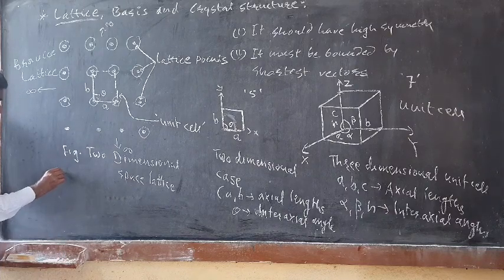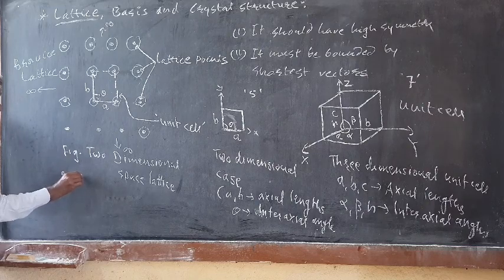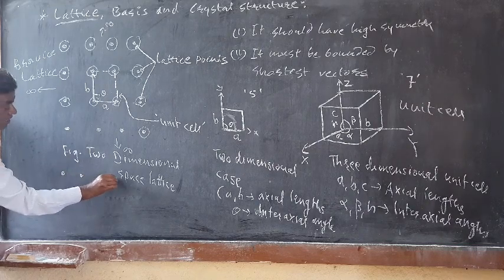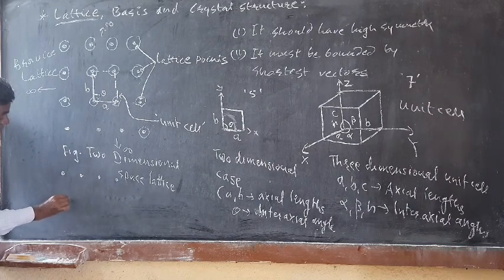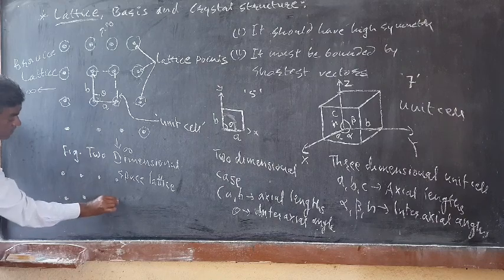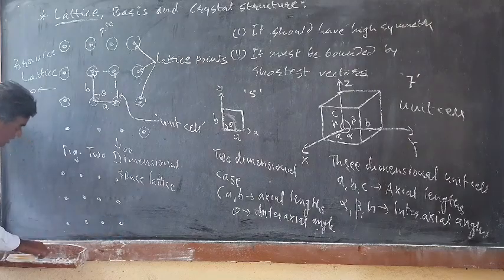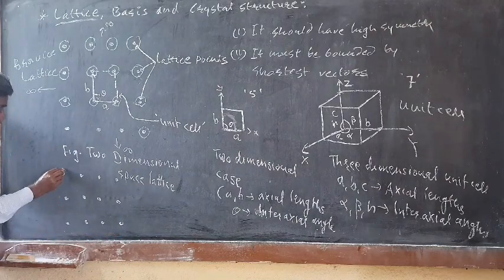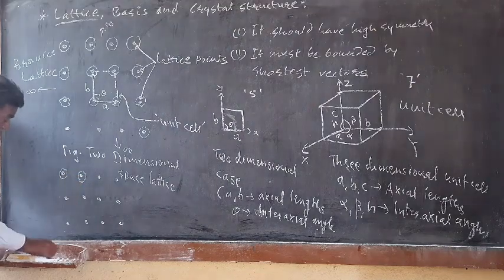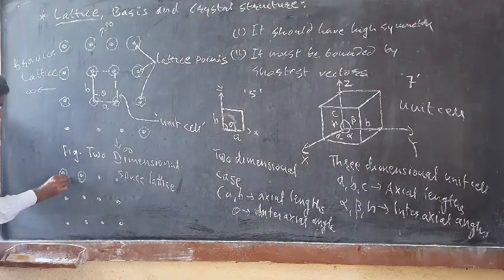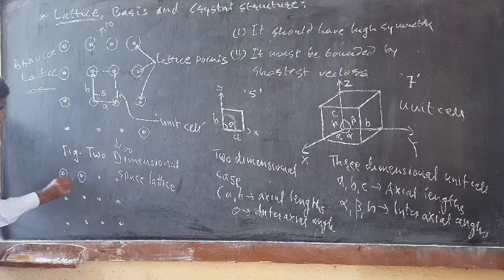Suppose these are the lattice points, which define the space lattice, and every lattice point is replaced by a group of atoms. If this is one atom, then another atom can be located here, and another like this.